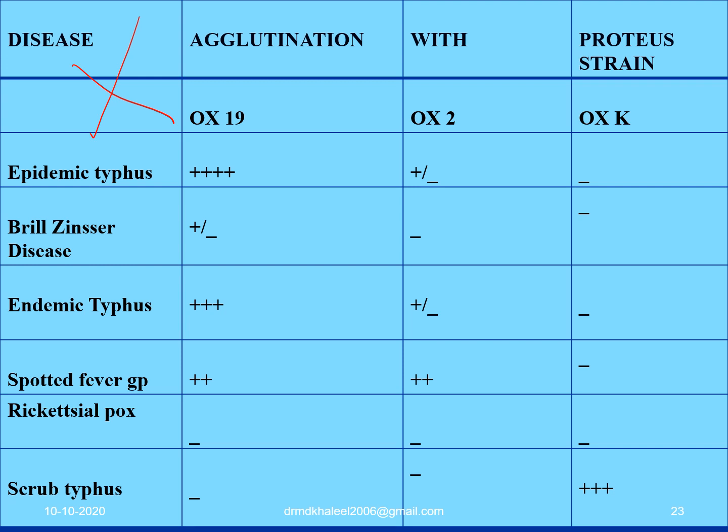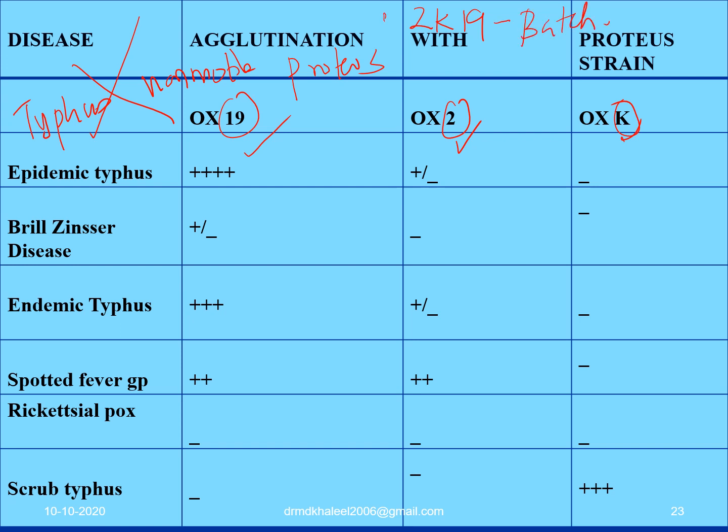As I told you, the Weil-Felix test is a heterophile agglutination test to diagnose typhus fever, where you cross-react with non-motile strains of Proteus. What are those non-motile strains? OX19, OX2 and OXK. It's very easy to remember. Nothing to do with 2K19. Please don't mind, I'm trying to criticize you. The mnemonic for you to remember these terms is 2K19. That could be an MBBS batch. Or you can remember 2K19 as the year, 31st December, when you had Corona. Fine. So that's how you remember the non-motile strains of Proteus.